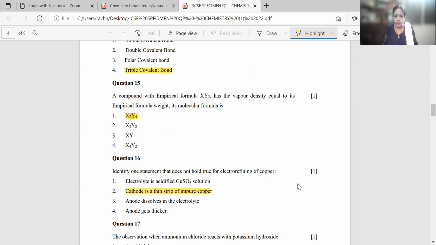So your common multiple will be 2. Because if your empirical formula is multiplied by 2, it is giving X2Y4. And if X2Y4 is divided by 2, it will again get back the empirical formula, that is XY2, which is printed in the paper. So out of the 4 options, X2Y4, X2Y2, XY, X4Y2, your correct answer will be X2Y4.